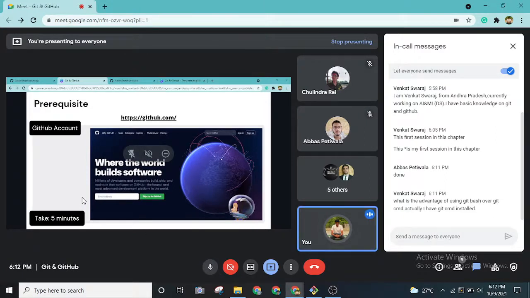Okay, so Abbas is ready, and Venkat, you have it out. What is the advantage of using Git Bash over Git CMD? I actually have installed Git CMD.